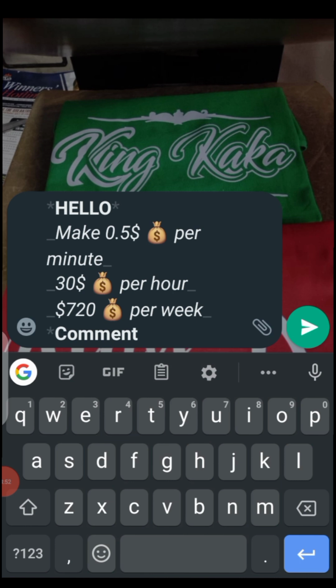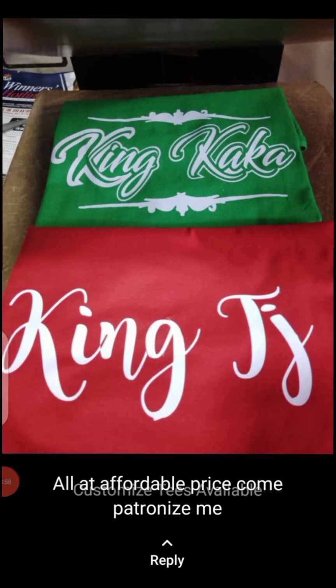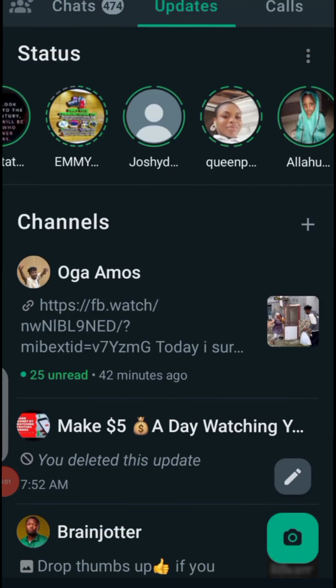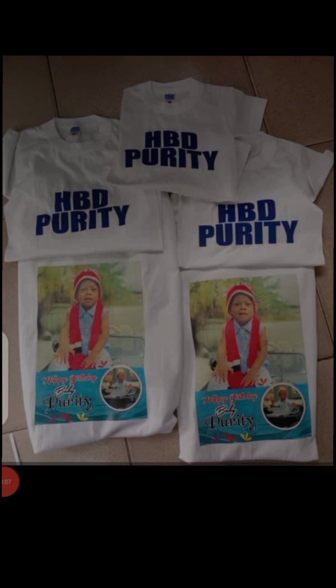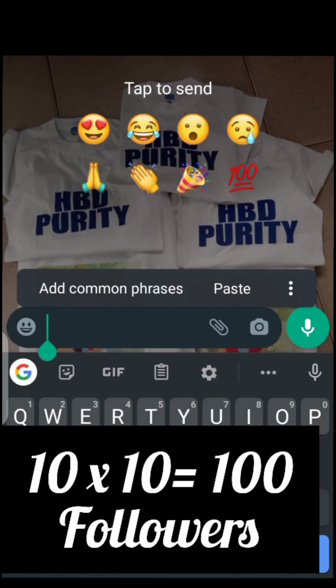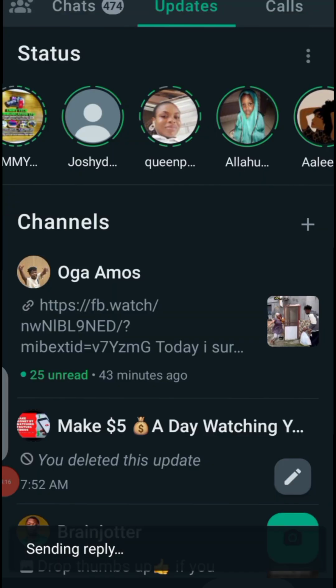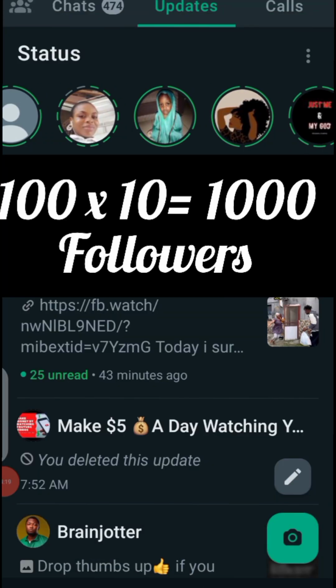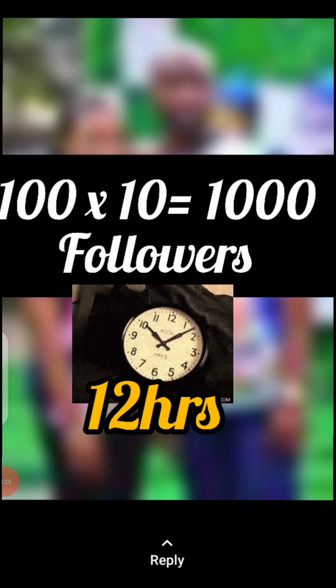If everyone is doing these steps, this is the total number of followers we will be having in the next 48 hours to 192 hours. So, when 10 followers invite 10 WhatsApp users each to follow and join this channel, we will have 100 followers in 3 hours. When 100 followers invite 10 WhatsApp users each, we will have 1,000 followers in 12 hours.